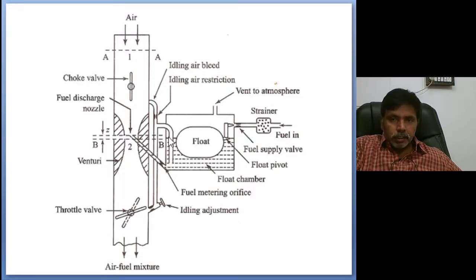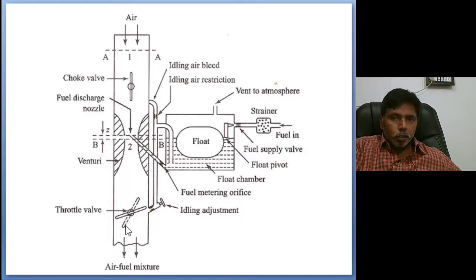Next, the fuel valve and the fuel discharge nozzle. From the fuel tank, one fuel discharge nozzle is connected. Through this nozzle, fuel is coming out. In the general condition, it will not come out.